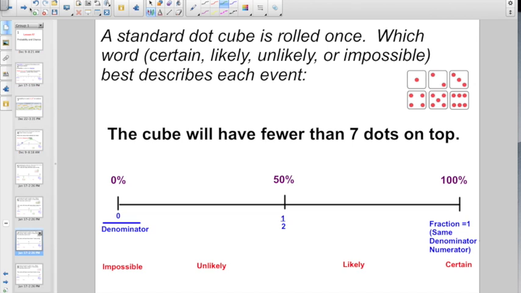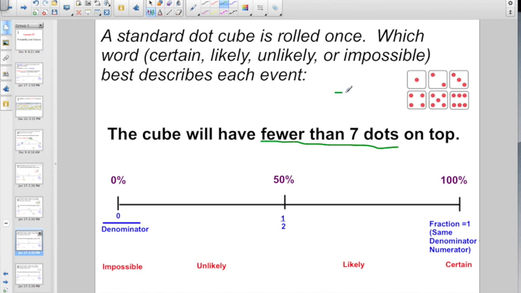How about this one? A standard dot cube, a dice, is rolled once. Which word, certain, likely, unlikely, or impossible, best describes this event? The cube will have fewer than 7 dots on top. Fewer than 7.